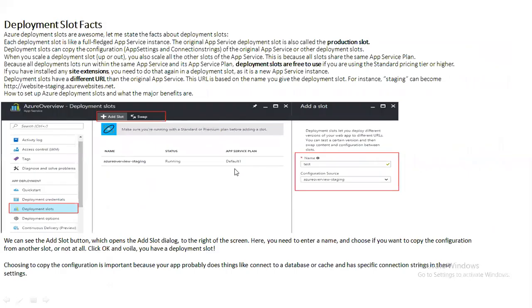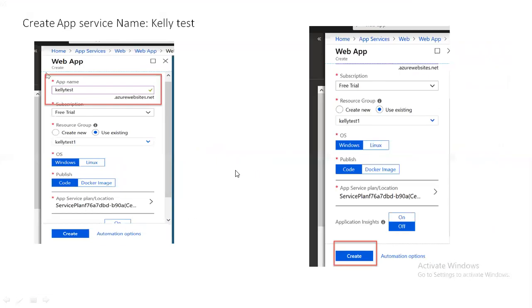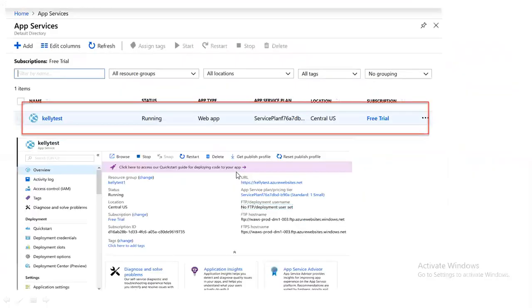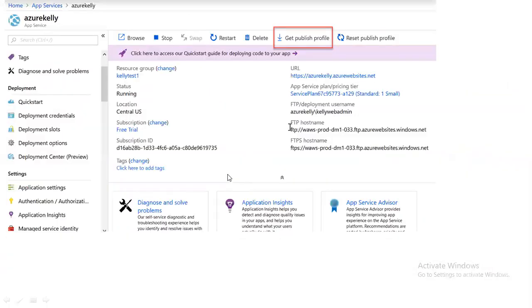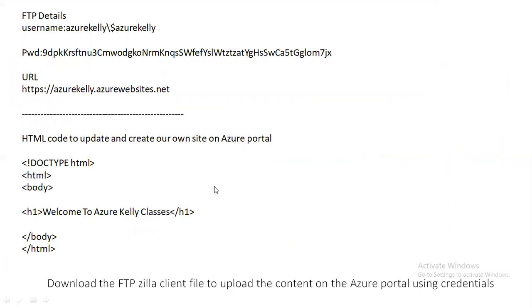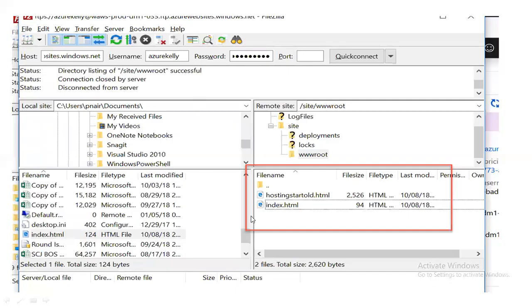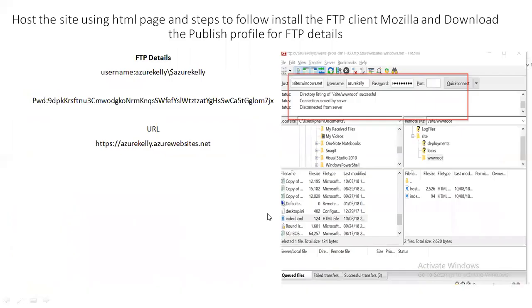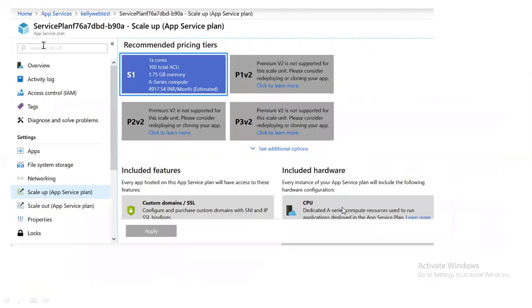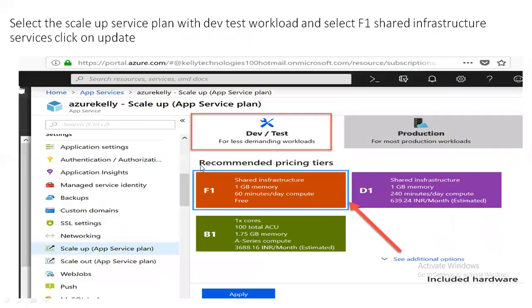Using app programming, web app, that is something I have requested Manish to demo next week. This is the Azure storage account, or transferring data, or FTP site, service plans.